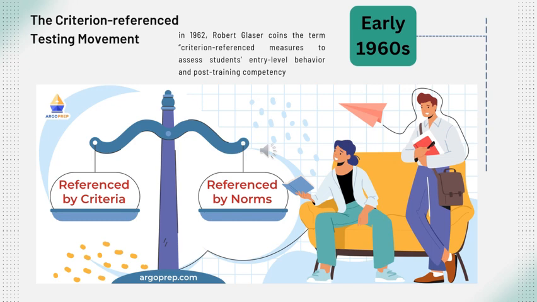In the early 1960s, Robert Glaser introduced a groundbreaking concept in educational assessment known as criterion-referenced testing. This method was a departure from the traditional norm-referenced test, which compared students to each other. Instead, criterion-referenced tests evaluated a student's performance against a fixed set of criteria or learning objectives. This shift allowed educators to measure whether each student had achieved specific skills or knowledge rather than how they ranked among their peers.